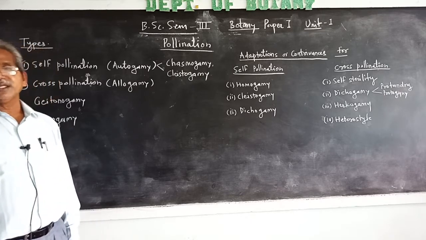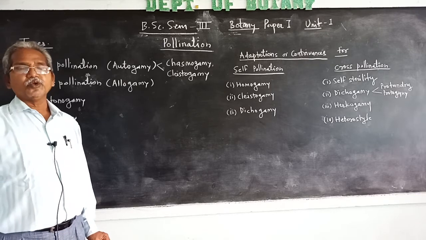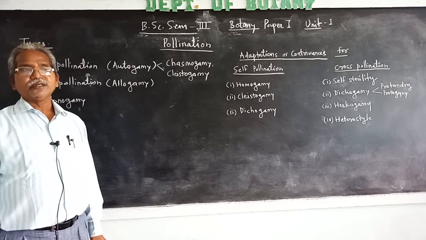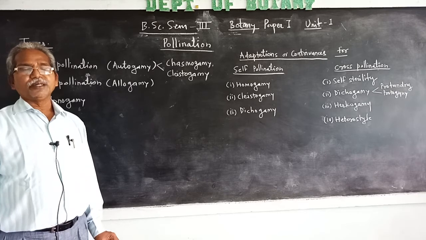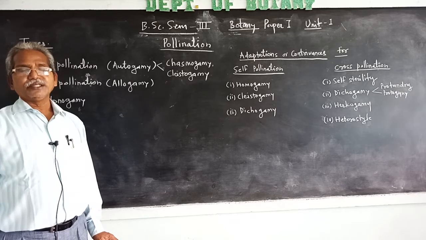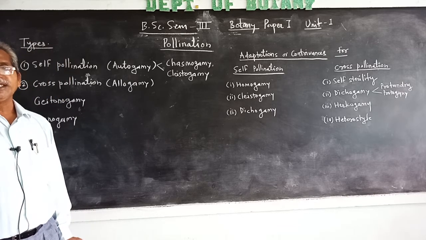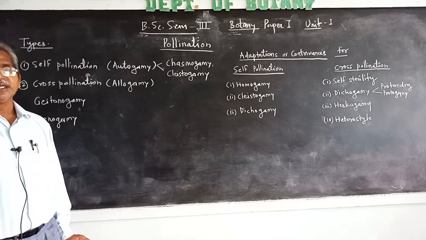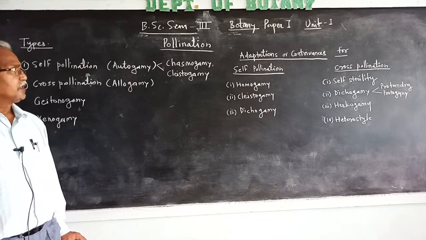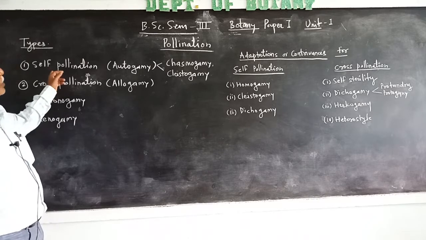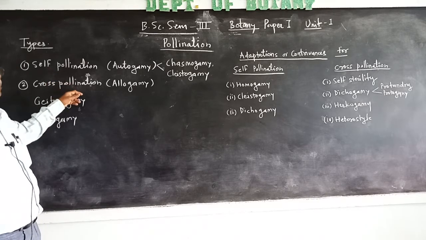Pollination is the transfer of pollen grains from anther to the stigma of the flower by means of different agencies like wind, water, birds, insects, and animals. Pollination is of two types: self-pollination and cross-pollination.